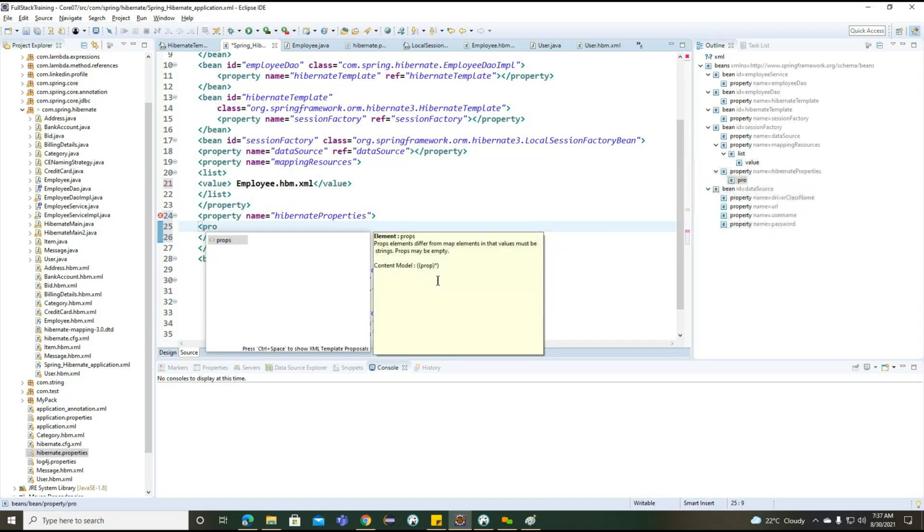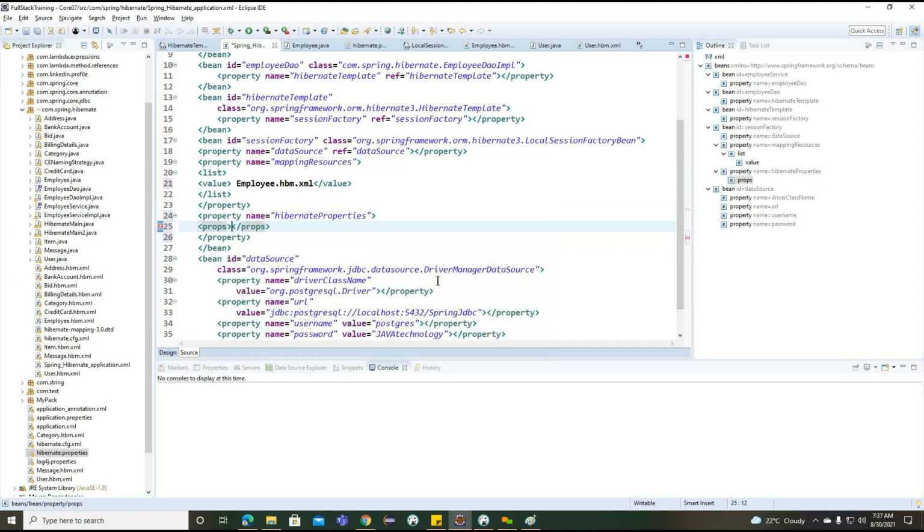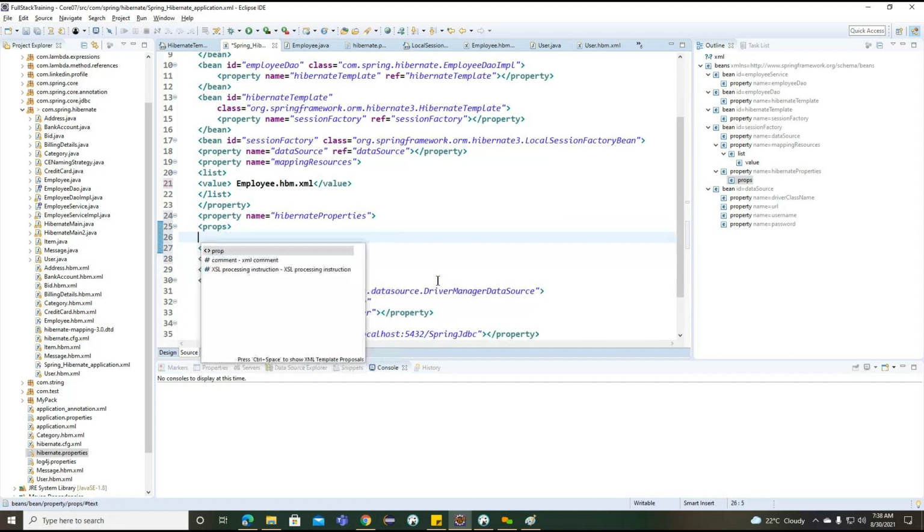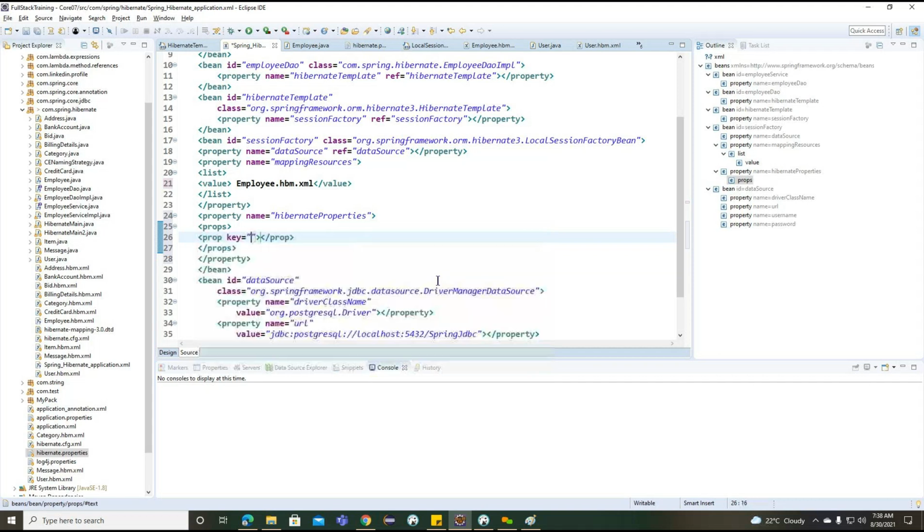Here we can go for the props. This particular props we already discussed in our previous example, when we worked on the Spring Core collection of objects. This is the way we can define the particular collection of objects. Now inside this particular props, we need to define the prop. What is the key? What is the key we need to specify?